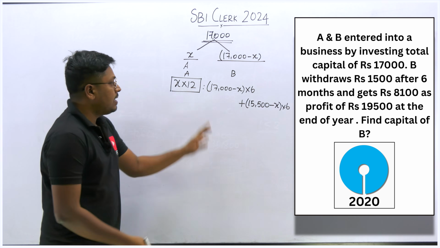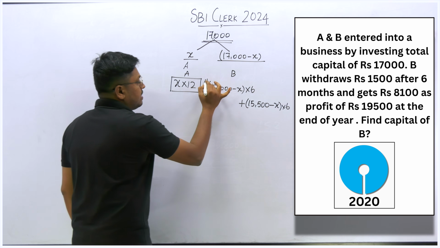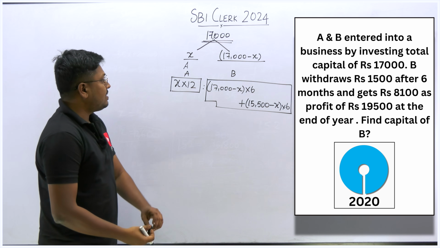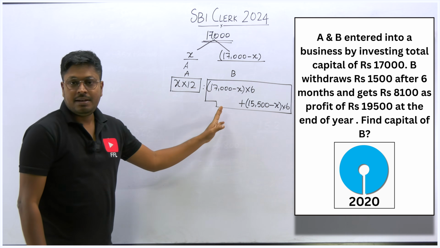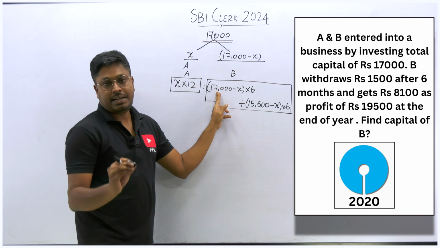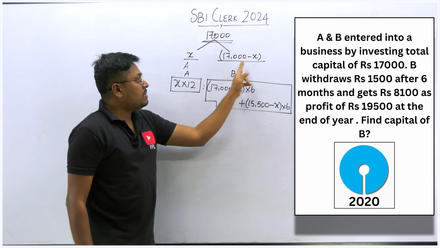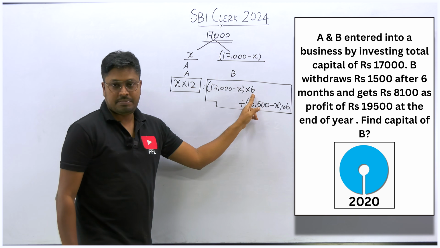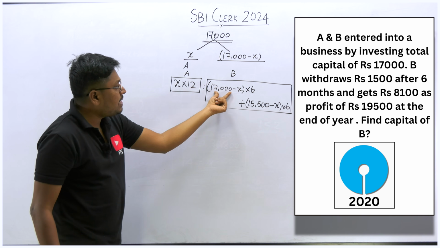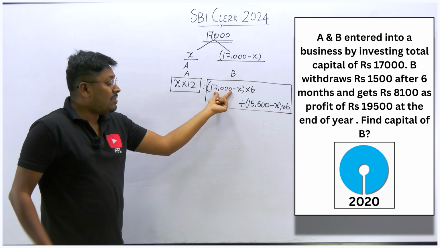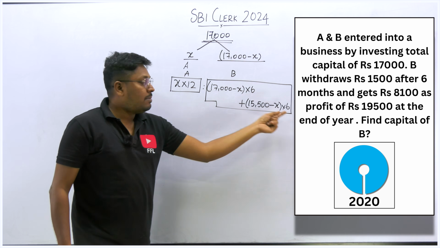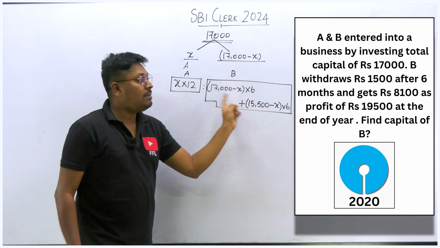So friends, understood or not? So this is the only point which is important to solve the question. So try to understand this. A is not at all a problem, only for B. So first, B was there in a business for 6 months with the amount what he invested initially. So 17,000 minus X will be the initial amount into 6 months. After 6 months, he withdraws 1,500. So out of this 17,000, if he withdraws 1,500, then 15,500 minus X for the remaining 6 months. Because only then we can say 6 and 6, the total will be 12 months.